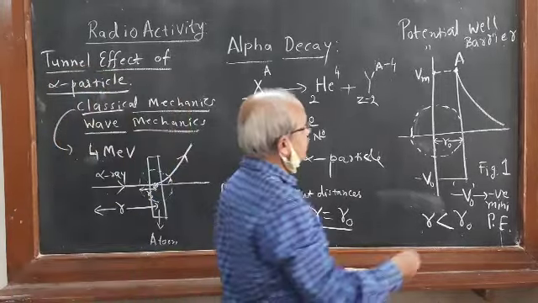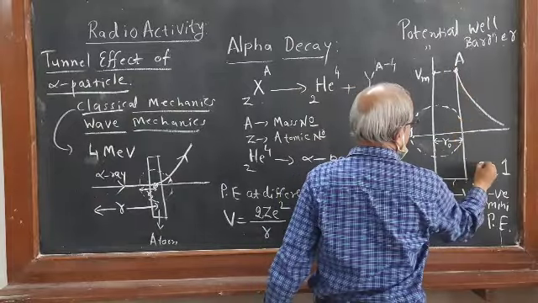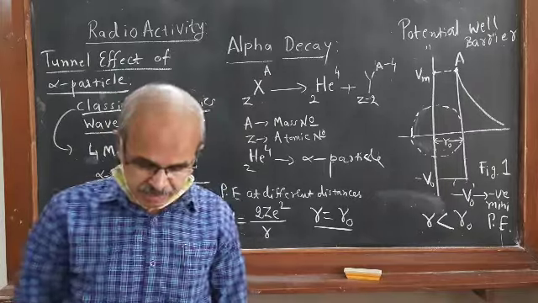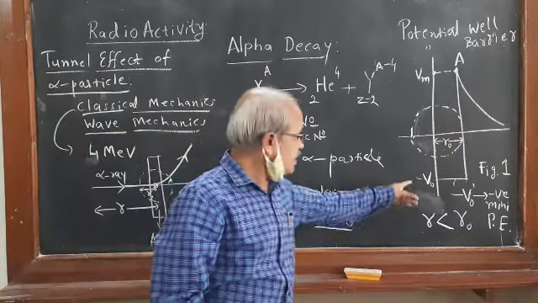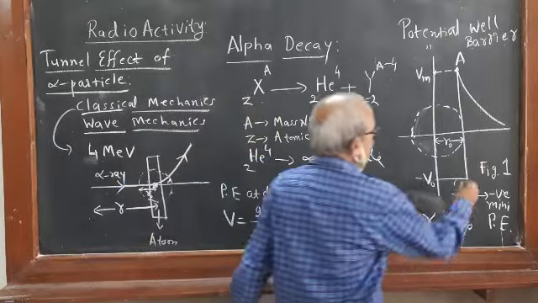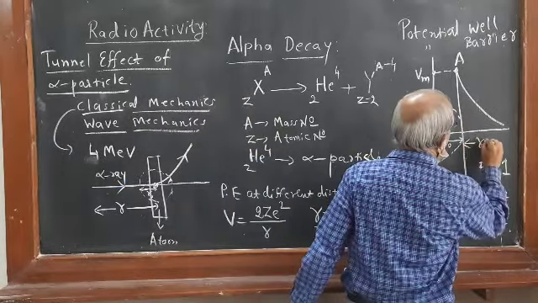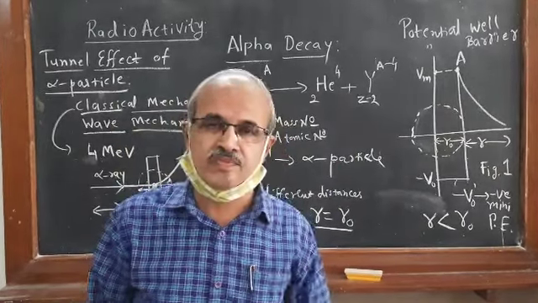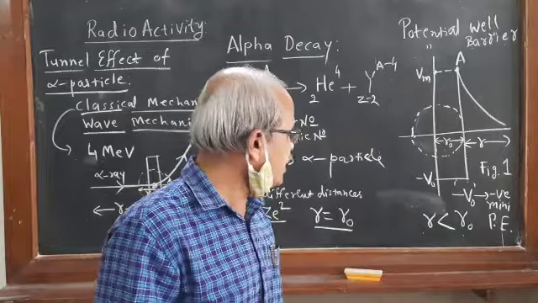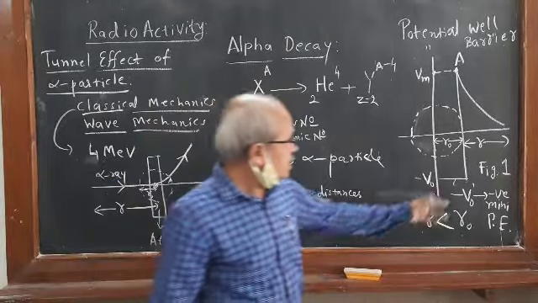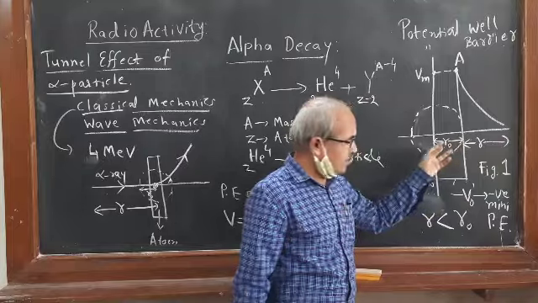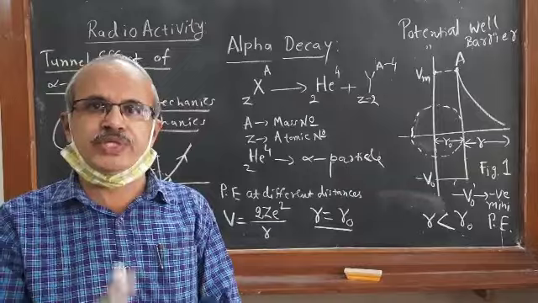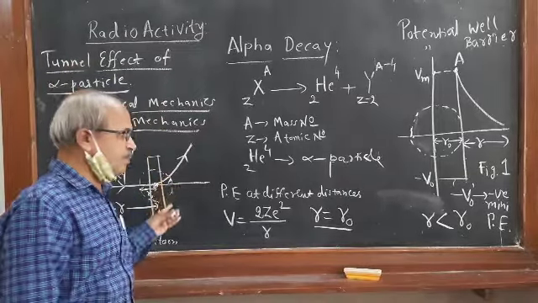So in figure 1, A is the potential height of the potential barrier. R is the distance between the nucleus and the alpha particle, and R naught is the effective nuclear radius. Now this is the situation in the study of the alpha scattering experiment.